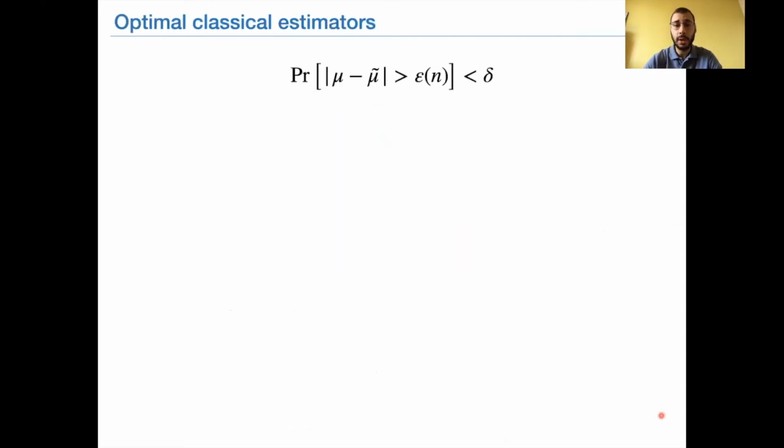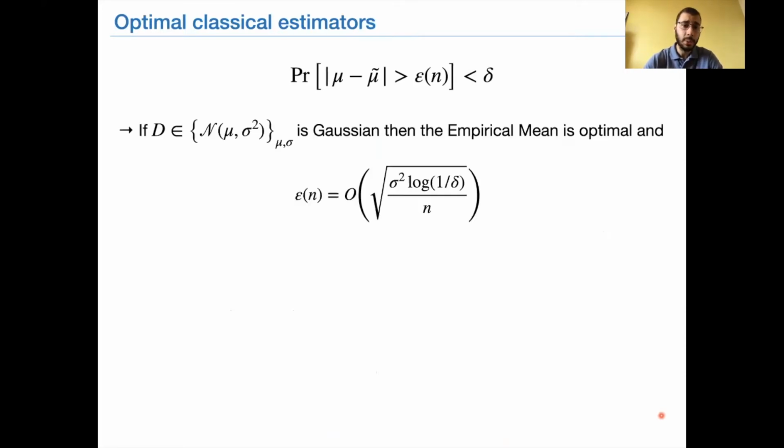This problem has been studied quite a lot in the classical setting. Let me start with a simple case where the distribution is a Gaussian distribution. Of course, the parameters mu and sigma squared, the variance, are unknown at the beginning. In this case, the best estimator is just the empirical mean. We just compute the average of the n samples we obtain. The error of this estimator is shown here, and it's the square root of the variance multiplied by log 1 over delta, divided by the number of samples produced by the experiment.